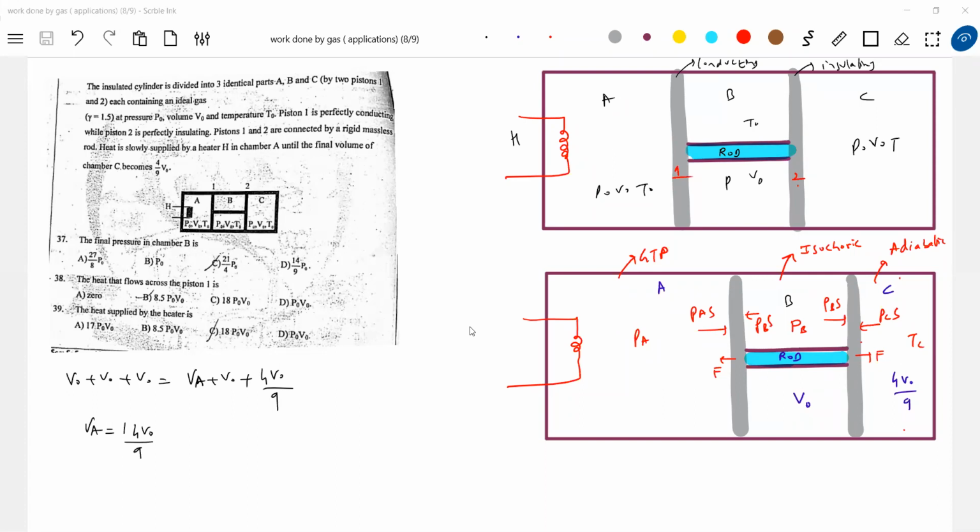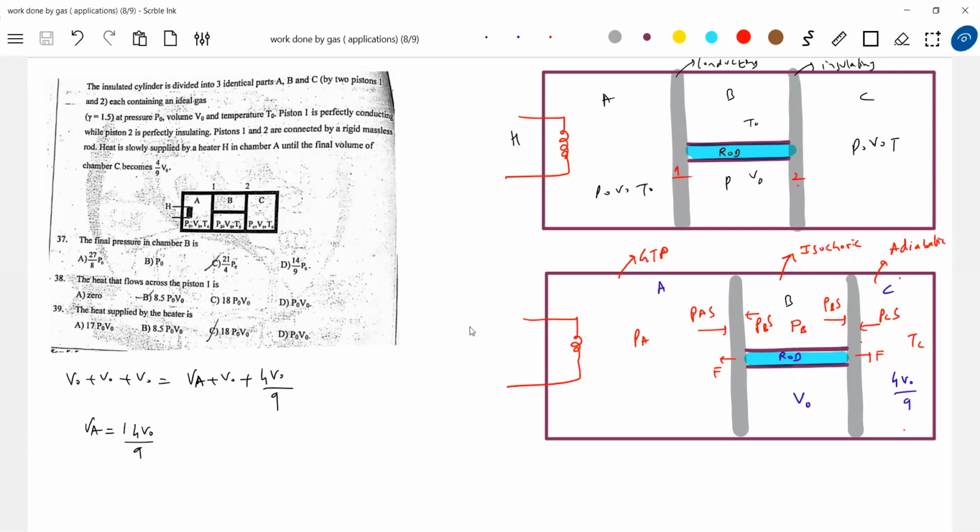The pressure at A and C, will it be equal? Looking at the diagram, yes, it must be. Look at chamber B. The forces acting are PA S and PC S, so PA should be equal to PC.